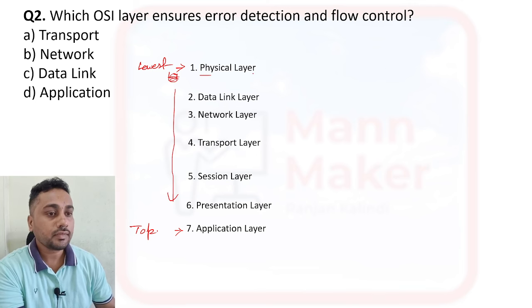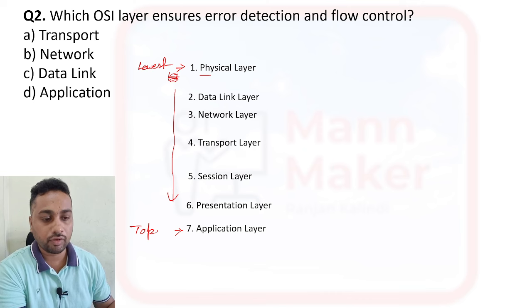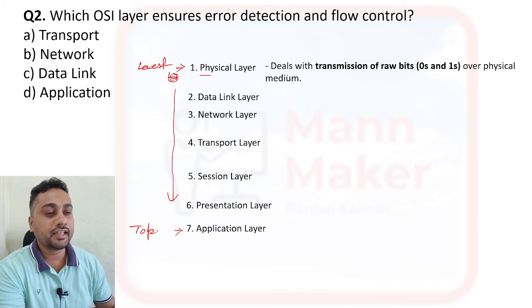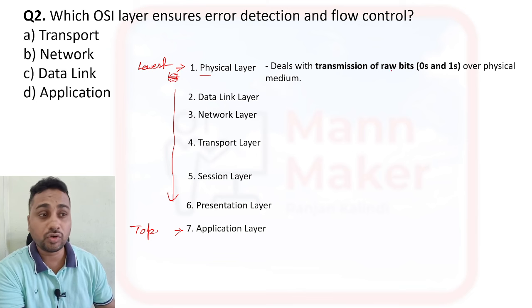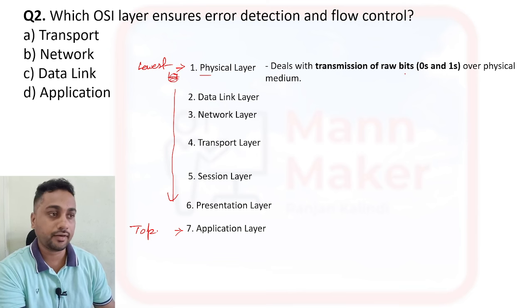If we talk about the physical layer, the physical layer deals with transmission of raw bits, like 0s and 1s, over a physical medium.